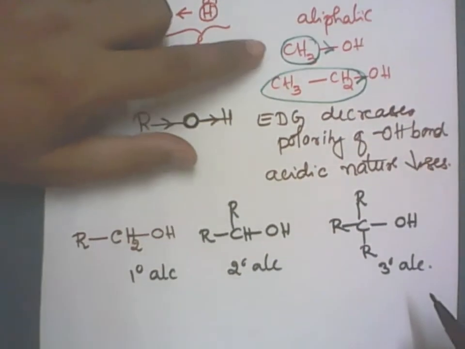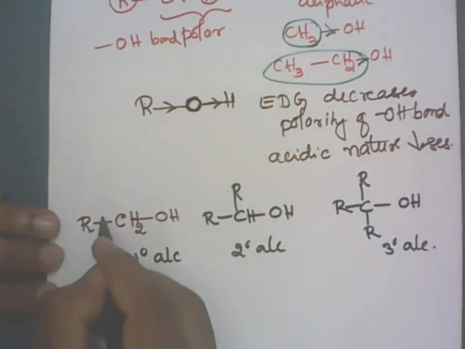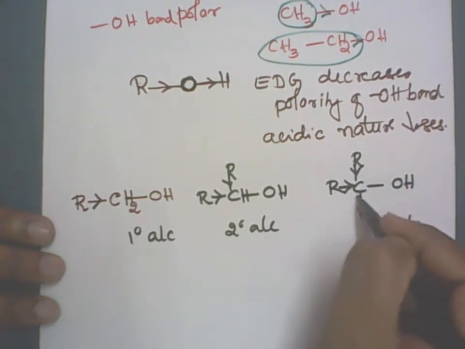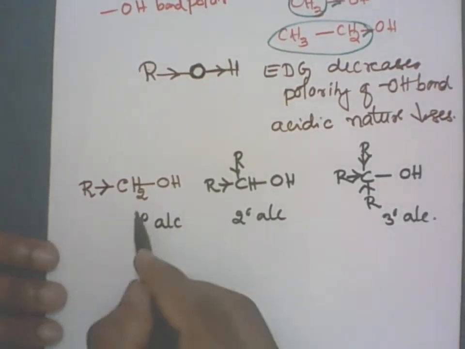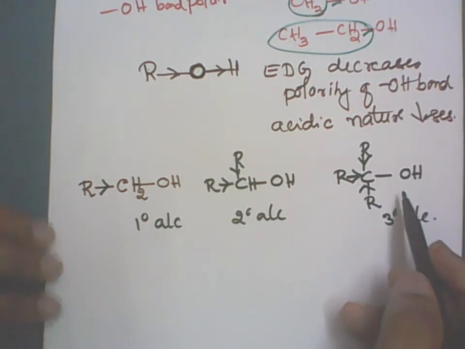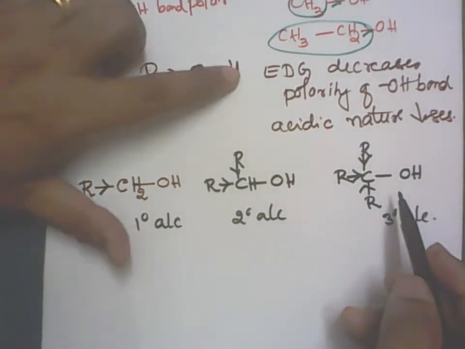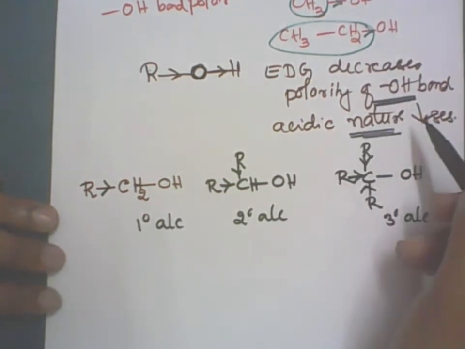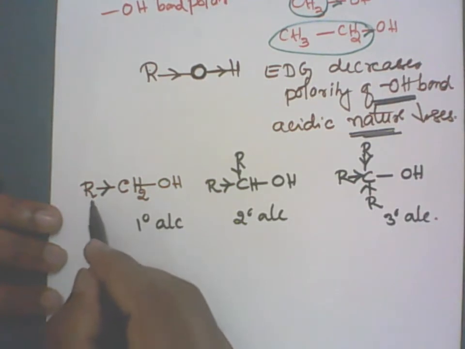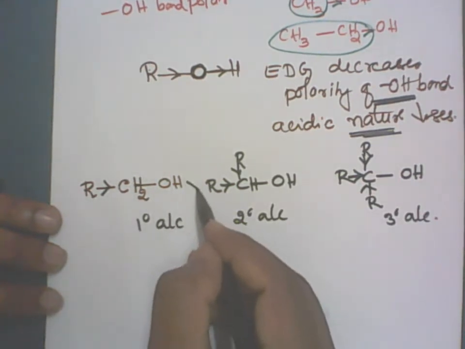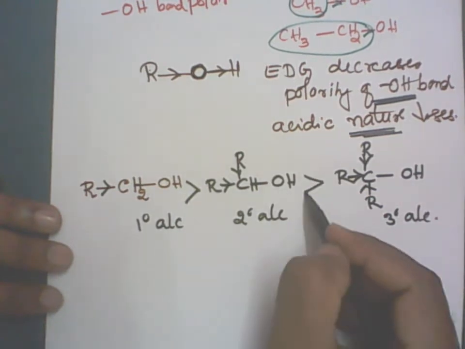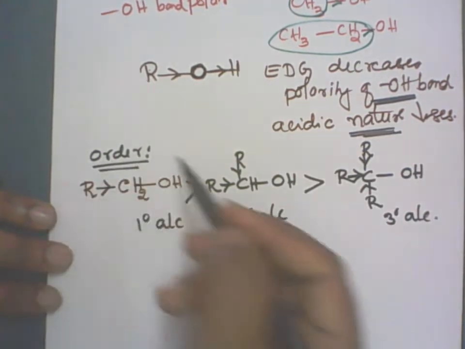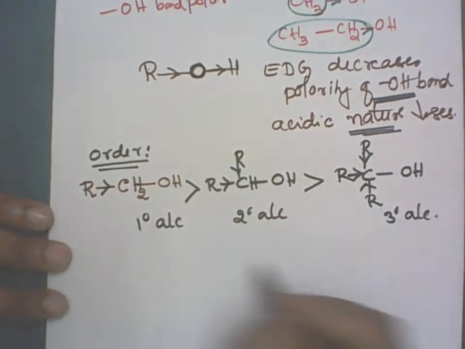You know that R groups are generally aliphatic groups. How many alkyl groups are there? One. How many here? Two. How many here? Three. As the number of alkyl groups increases, more and more electrons are donated to the OH bond. As a result, the polarity of OH goes on decreasing and the acidic nature also decreases. Or, the lesser the number of alkyl groups, the stronger the acid, which means primary alcohol is a stronger acid compared to secondary alcohol, compared to tertiary alcohol. This is the order of acidic nature between primary, secondary, and tertiary alcohol.